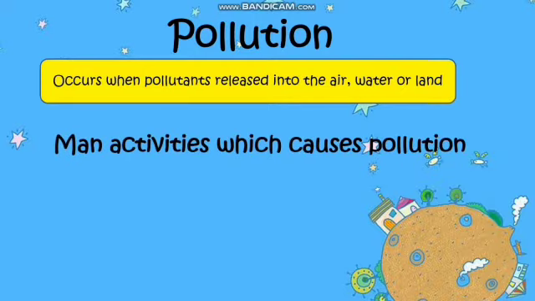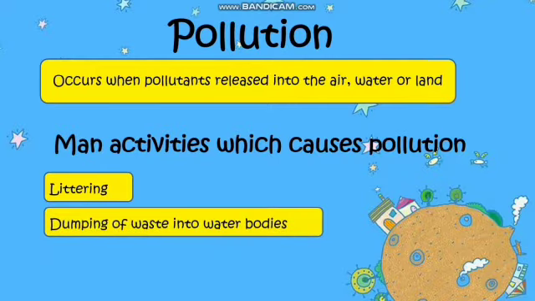Okay, main activities which cause pollution. You can see this. Some main activities which cause pollution. Of course, the first is littering. Throw rubbish, scatter. Littering, ya, buang sampah sembarangan. This can make pollution. And the first, of course, this is about soil pollution. Littering can cause soil pollution.